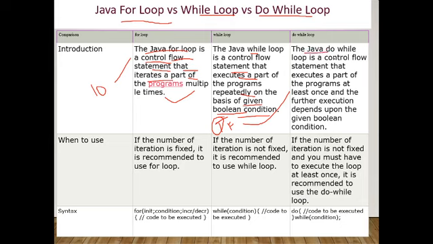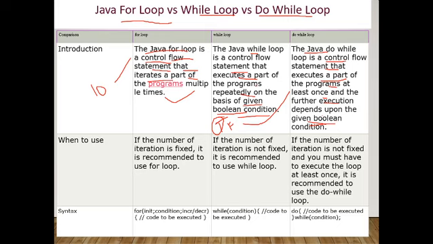Do while loop is a control flow statement that executes a part of the program at least once and then further execution depends on the given Boolean condition. Now it first executes without checking the condition. After that it checks the condition, whether it is true or false. If it is true, then it will continue, otherwise it will stop.